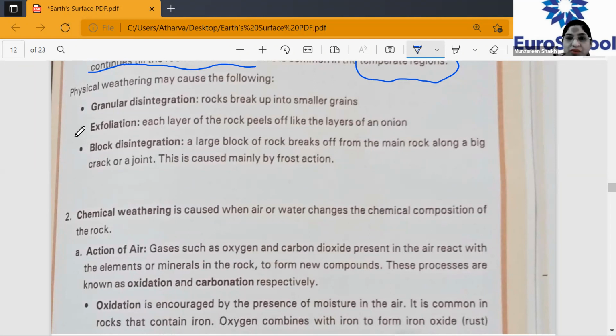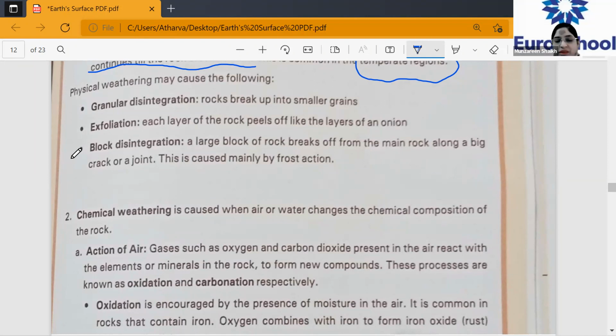Number one, because of physical weathering, the rocks break into smaller grains. Number two, the rocks peel off like the layers of onions. Number three, block disintegration. A large block of rock breaks off from the main rock along a big crack or a joint. This is caused mainly by frost action. We just saw what we mean by frost action. Because of frost action, a large rock is broken down into smaller rocks.